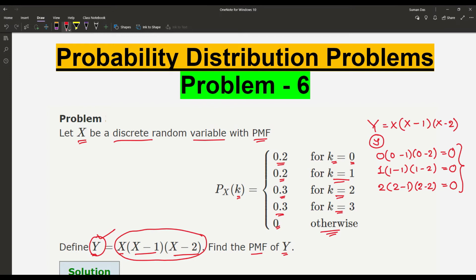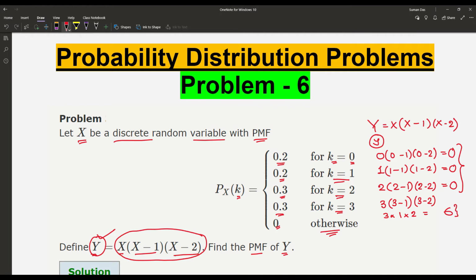Now when k is equal to 3, that means 3 into (3 minus 1) into (3 minus 2), that is 3 into 2 into 1, which is 6.